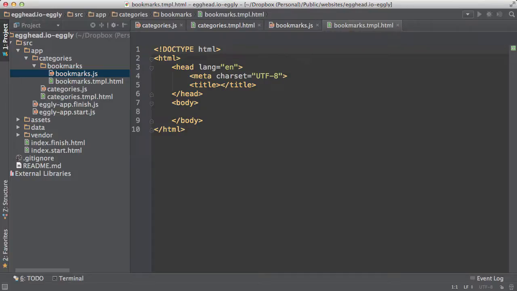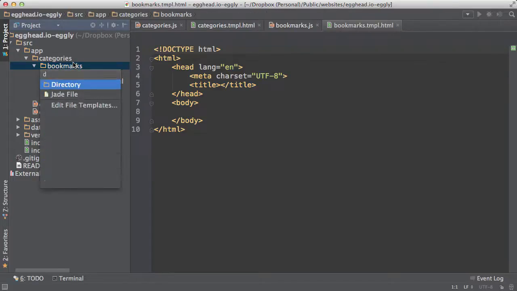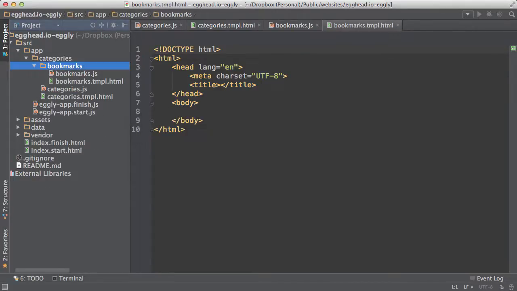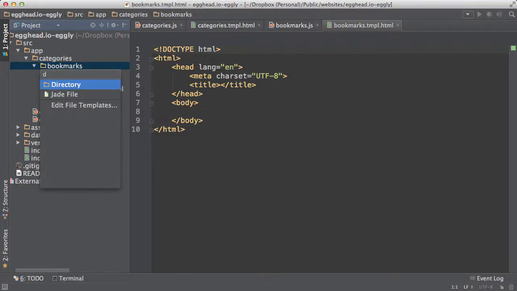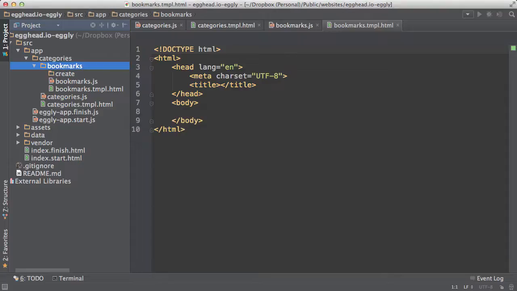Now, we also have two unique states within bookmarks that we have defined as well. These are creating a bookmark and editing a bookmark, and so let's create the file structure within bookmarks to illustrate this relationship. So we're going to create a create directory. And we're also going to create an edit directory.